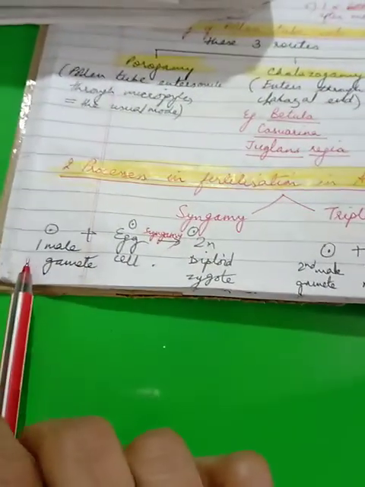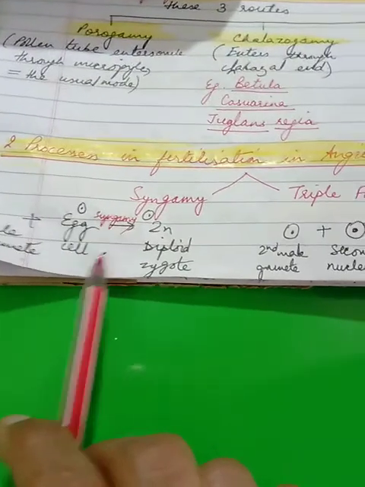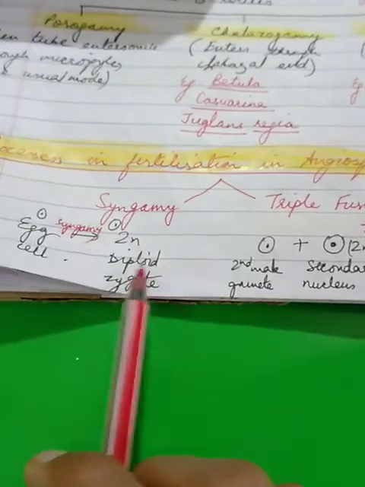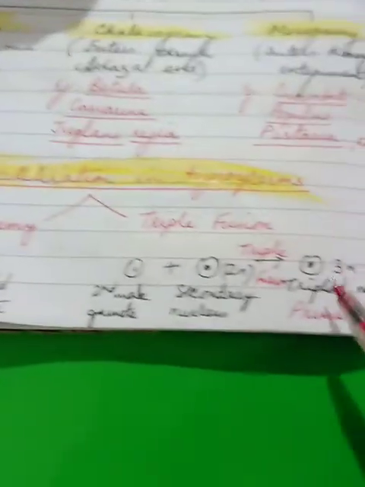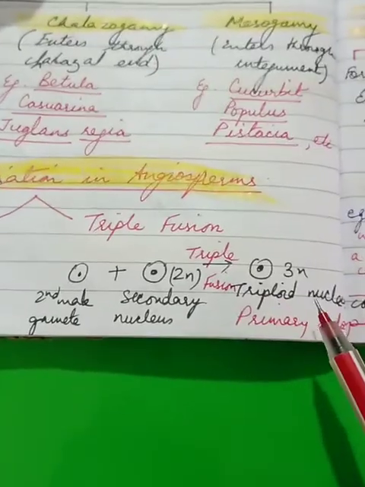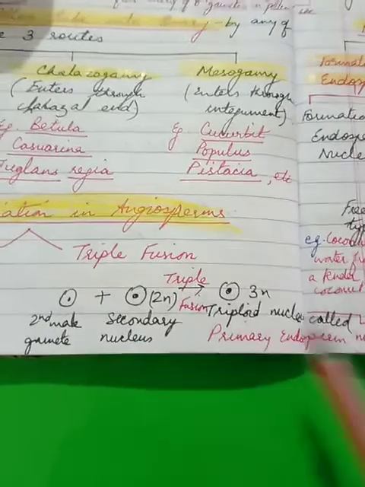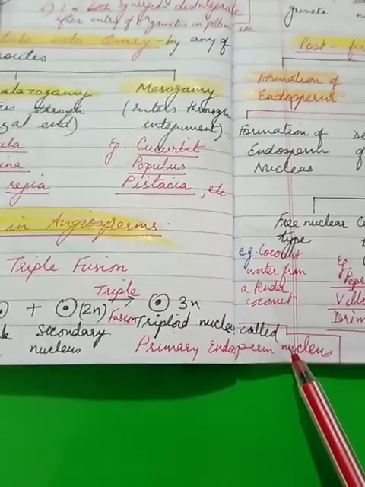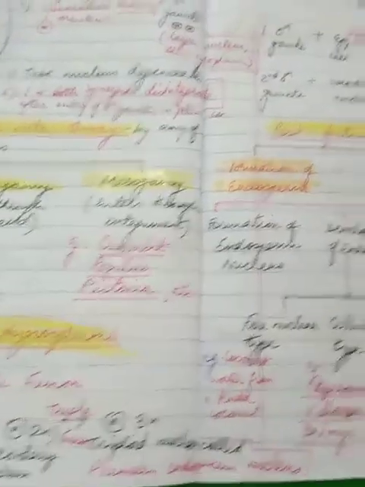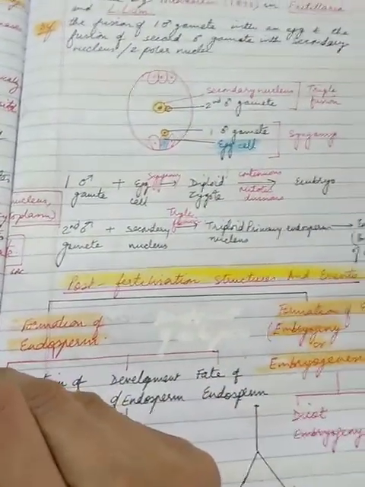Syngamy is the fusion of the male gamete with the egg cell. The resulting cell, the zygote, would be 2N or diploid. And the triple fusion leads to the production of a triploid nucleus called the primary endosperm nucleus. So go through the terms very carefully, children. That is why I am jotting down everything and giving it to you one by one in writing.